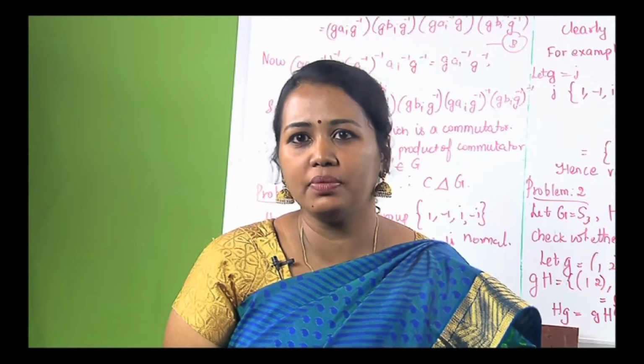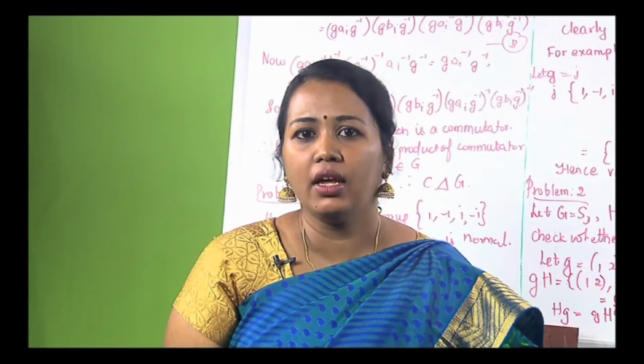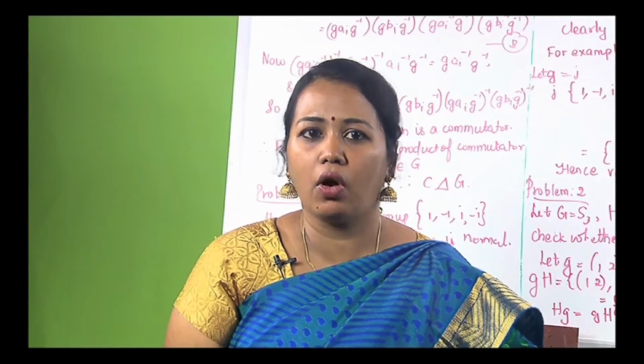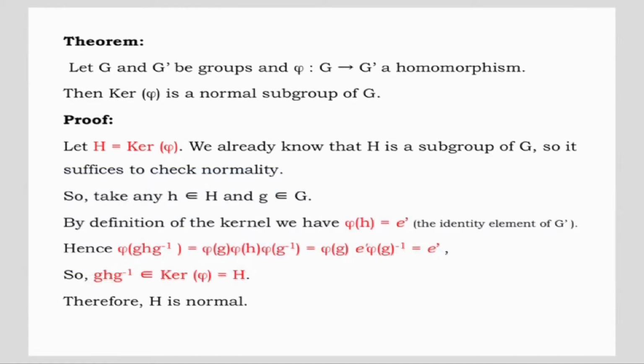In the previous module, we have seen about homomorphism, automorphism and inner automorphism. Here we are going to see how these are related with normality. Theorem: let G and G dash be groups and phi be a function from G to G dash and also a homomorphism. Then kernel phi is a normal subgroup of G. Proof: let H is equal to kernel phi. We already know that H is a subgroup of G, so it suffices to check normality.